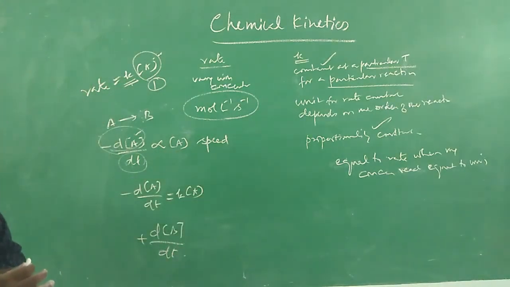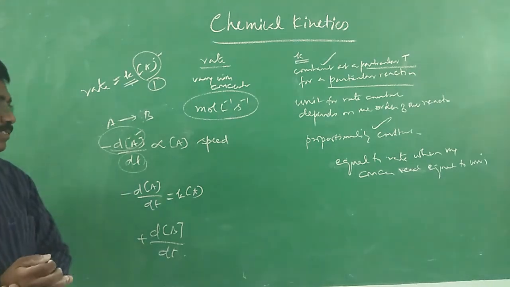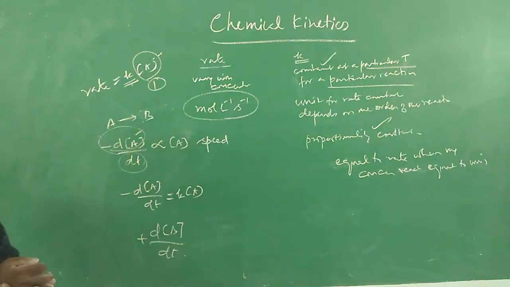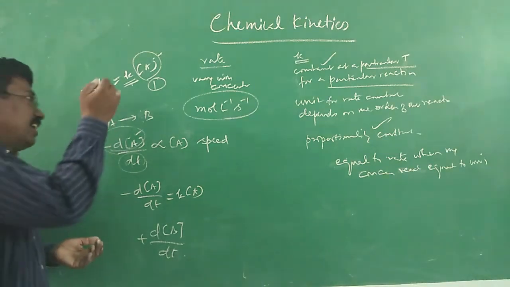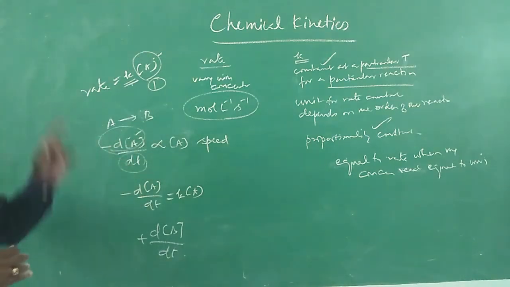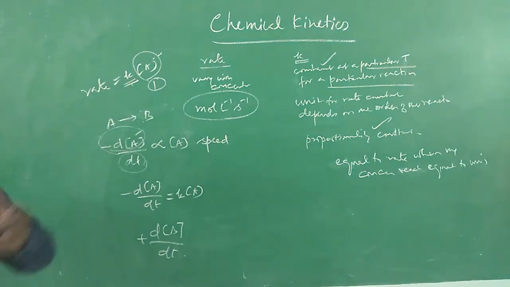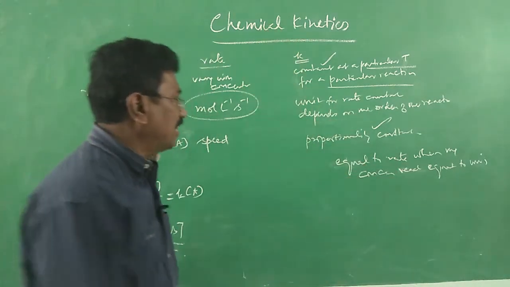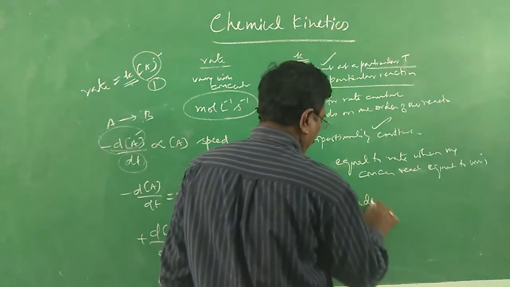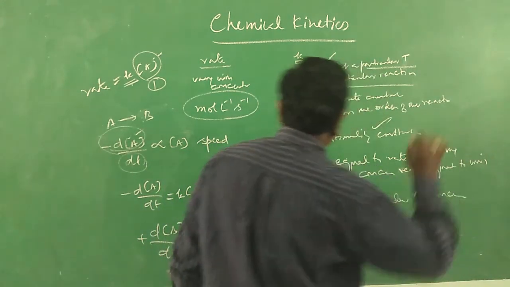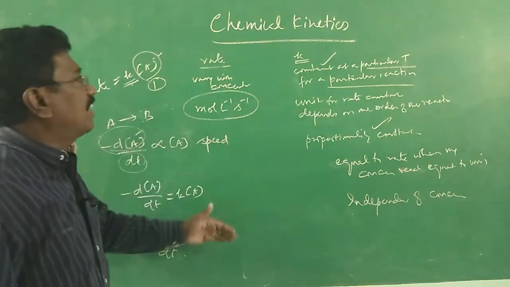Then, what about the final point? The rate of the reaction depends on initial concentration. When the concentration is higher, rate will be higher. When the concentration is lower, rate will be lower. So, rate depends on initial concentration. But rate constant is independent of initial concentration. It is a constant. So that is about various points under rate and rate constant.